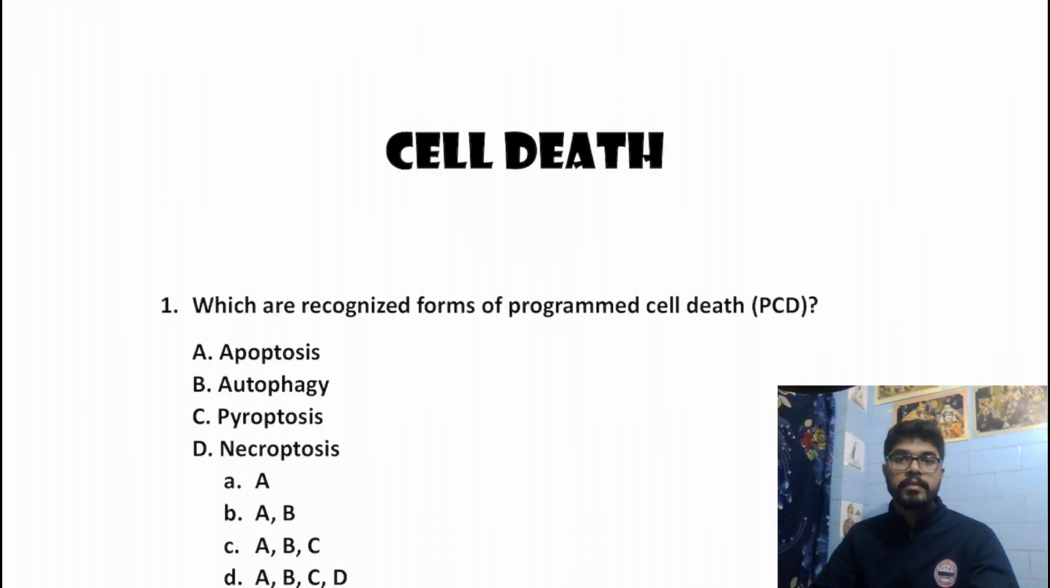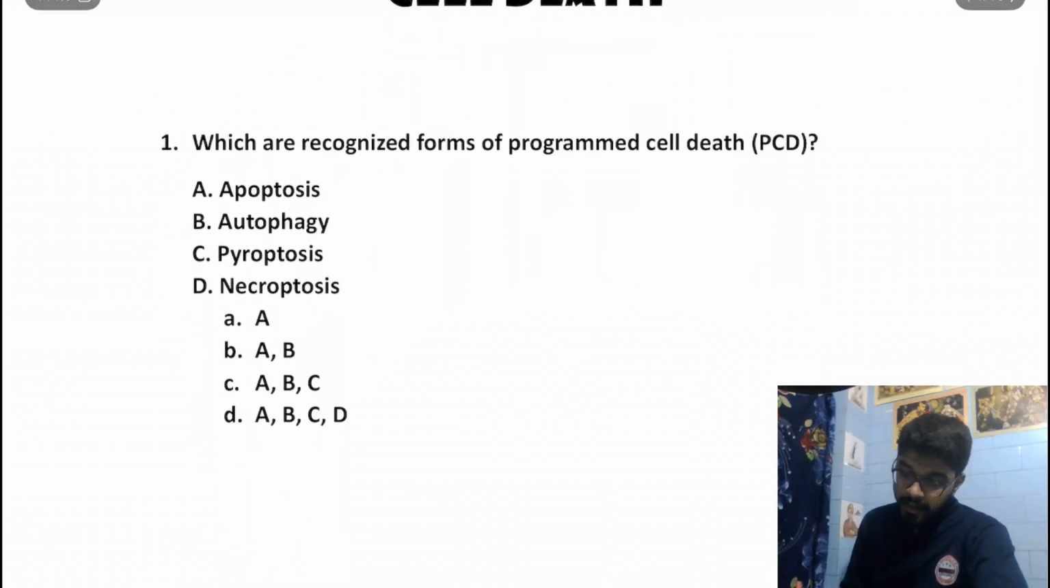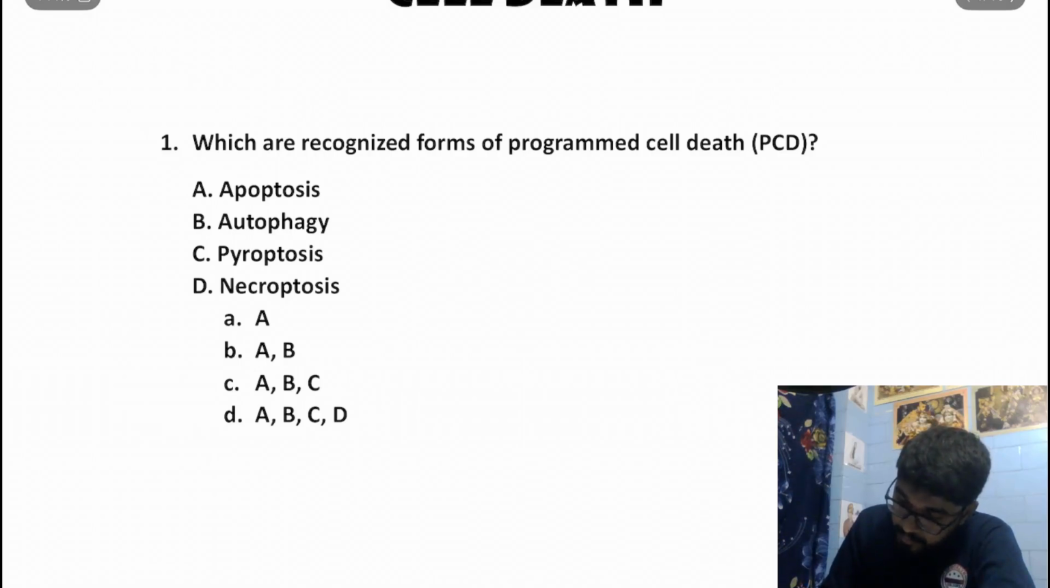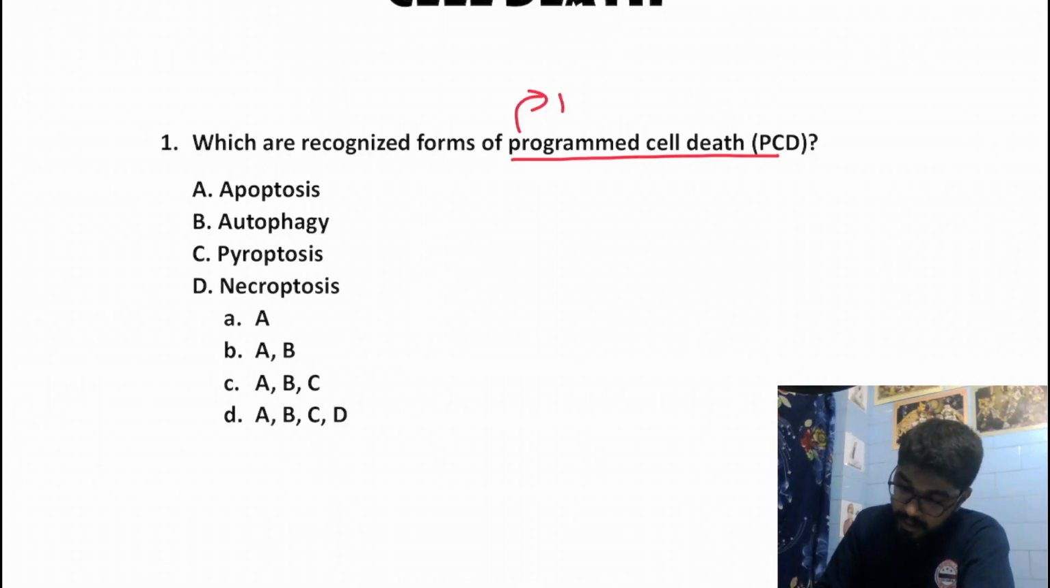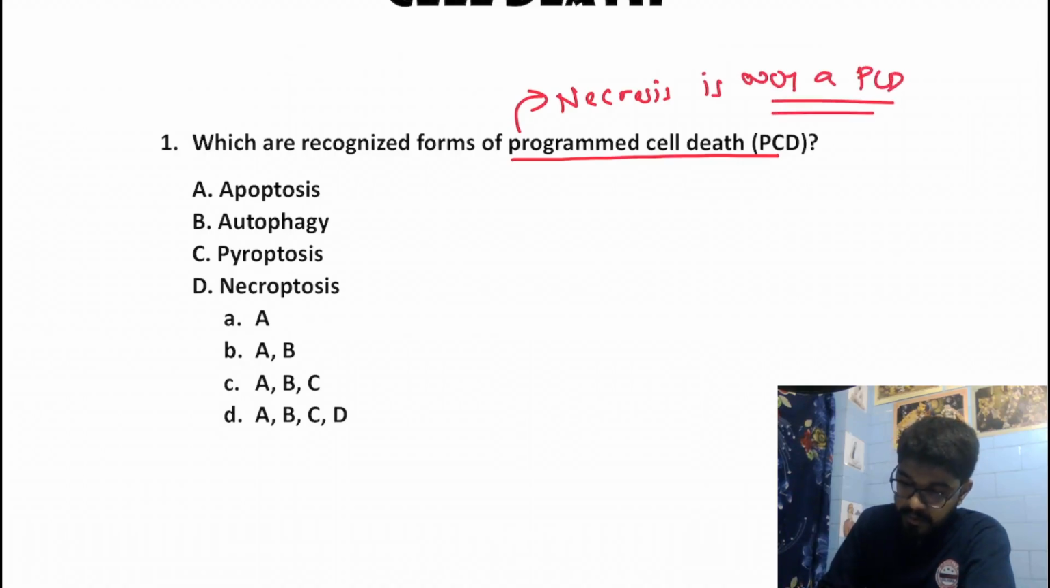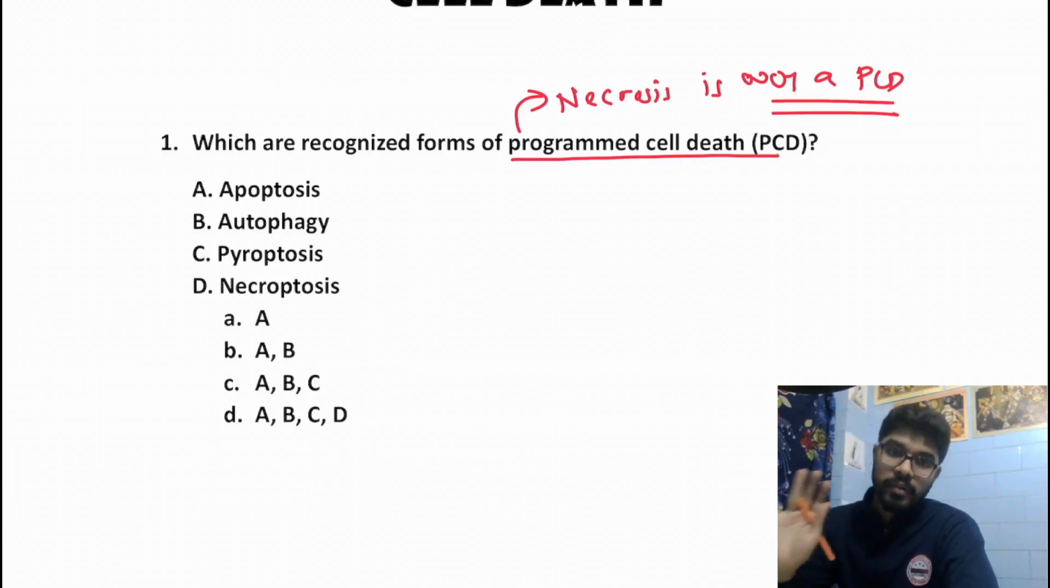Welcome everyone. In this video we shall be talking about cell death and discuss all the MCQs related to it. So moving on to the first question, which of the following are recognized forms of programmed cell death? Remember the fact that the only form of cell death which is not a programmed cell death is necrosis. Necrosis is not a programmed cell death. Remaining almost everything is a programmed cell death.